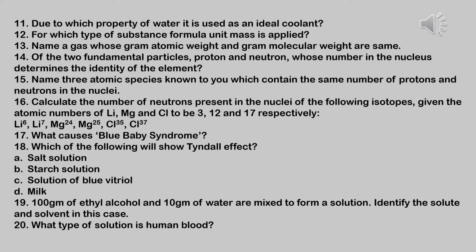Now question number 16. Calculate the number of neutrons present in the nuclei of the following isotopes, given the atomic numbers of lithium, magnesium and chlorine to be 3, 12 and 17 respectively. So first one is lithium 6, Li6, here 3 neutrons. Li7, that means lithium 7, 4 neutrons. Magnesium 24, 12 neutrons. Magnesium 25, 13 neutrons. Chlorine 35, 18 neutrons, and chlorine 37, 20 neutrons.